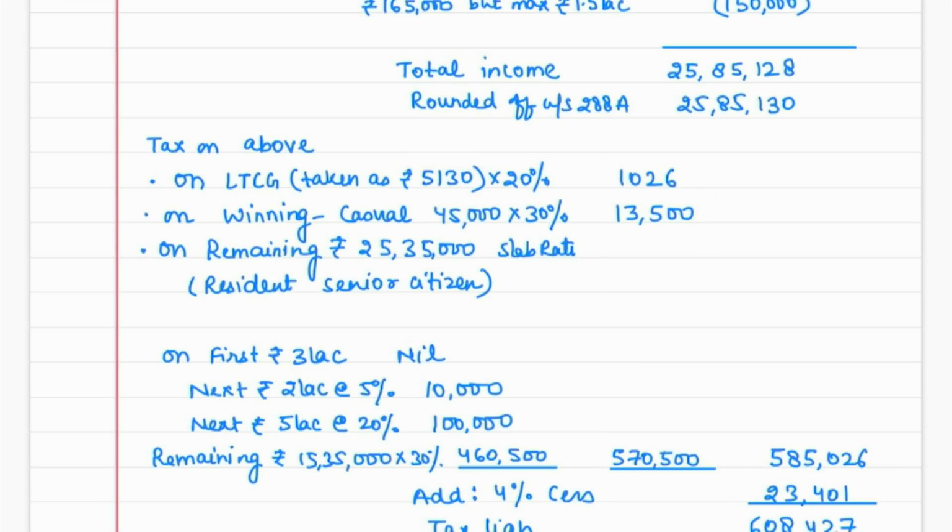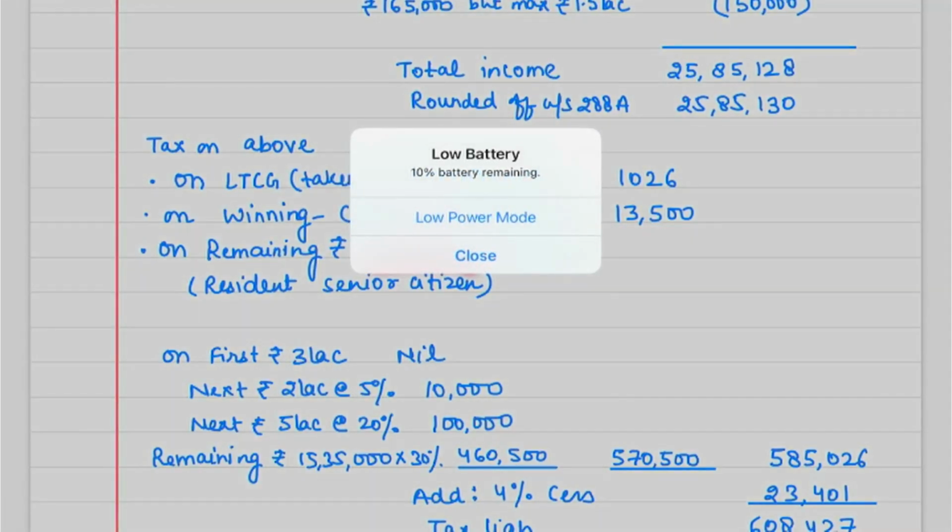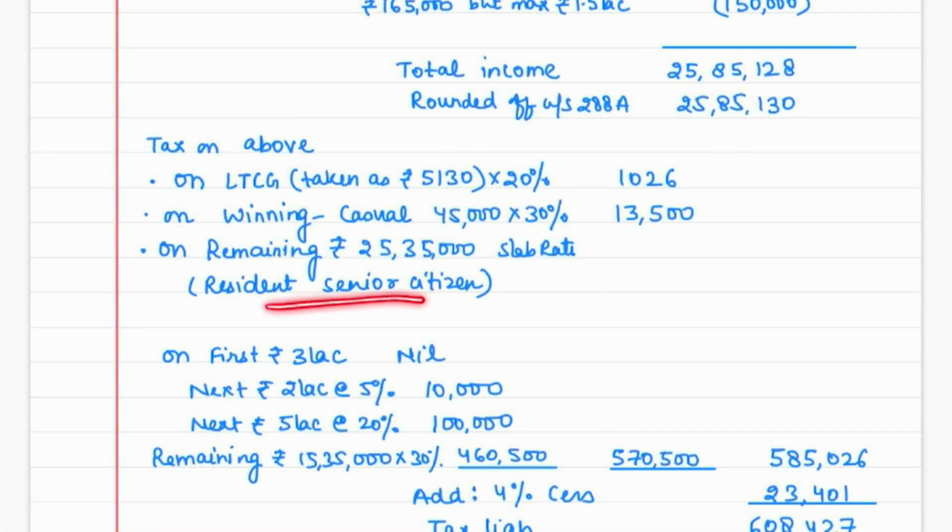Correct. But yes, here I have taken 5130 into 20%, 1026. On casual income, we have 30% rate, 13,500. And on the remaining income, we will apply the slab rates. And we understand that the assessee is a resident senior citizen in this case. He's a resident senior citizen. So the slab rate would be 3 lakh rupees. So first 3 lakh nil, next 2 lakh rupees 5%, next 5 lakh 20%. This is easy, you can calculate.